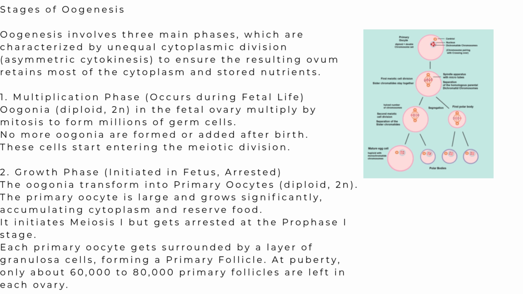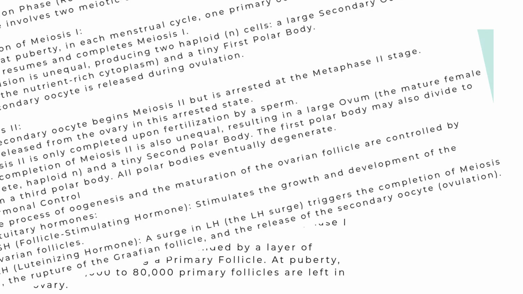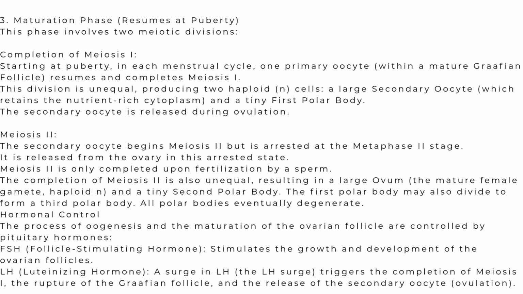The second one is the growth phase. Some of the oogonia stop division and begin to increase in size and form the primary oocyte, which is 2n in number. Cellular organelles like endoplasmic reticulum, Golgi apparatus, and mitochondria increase in number.